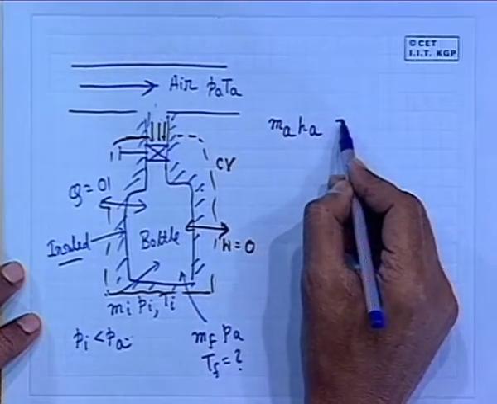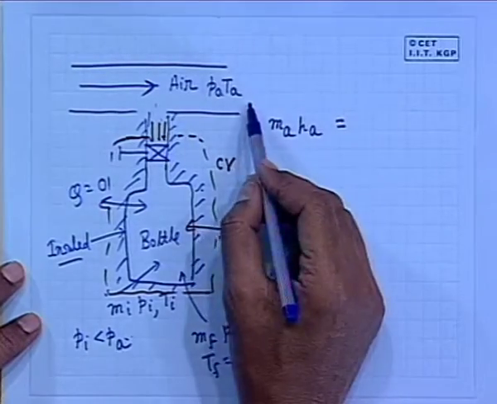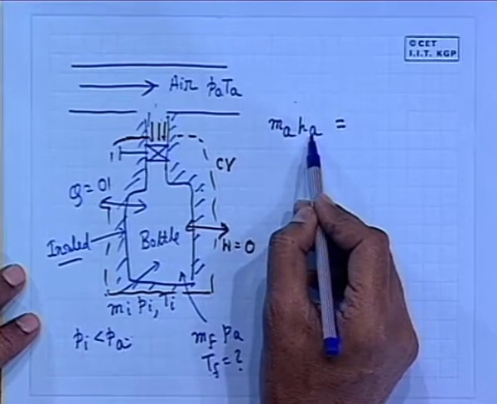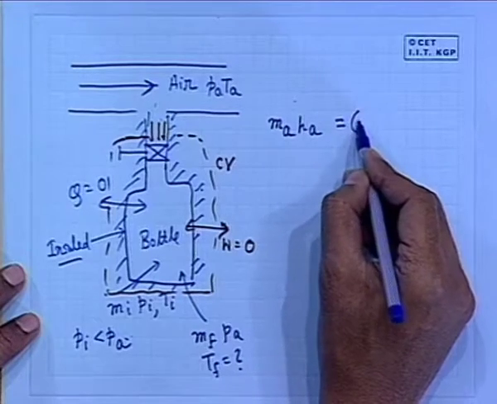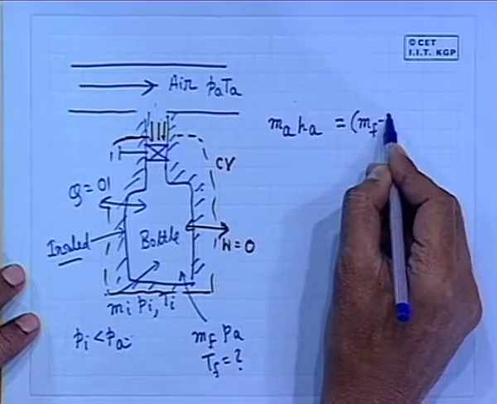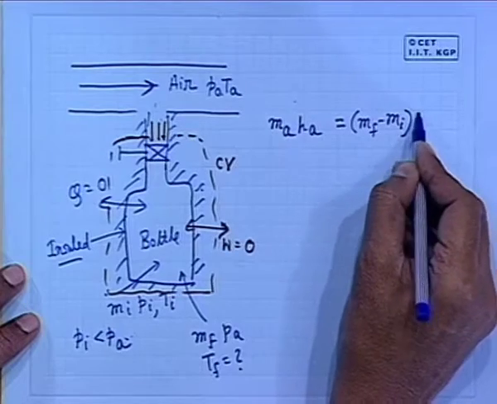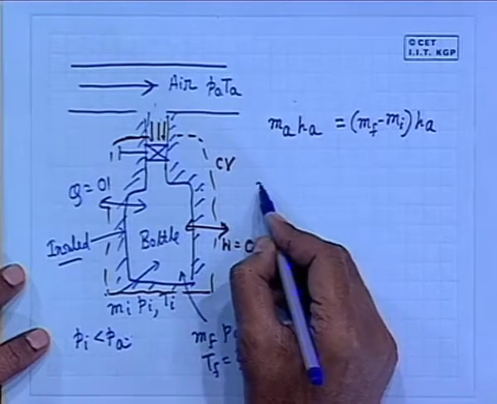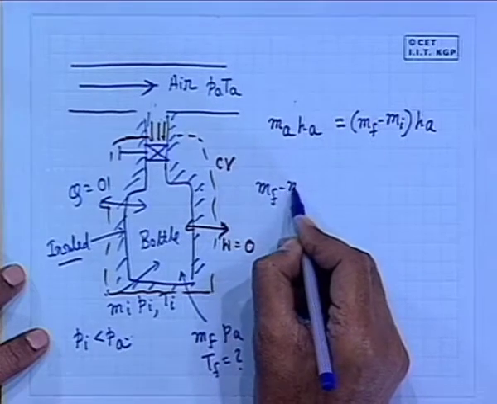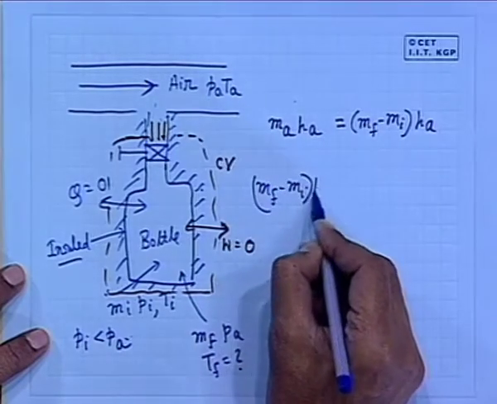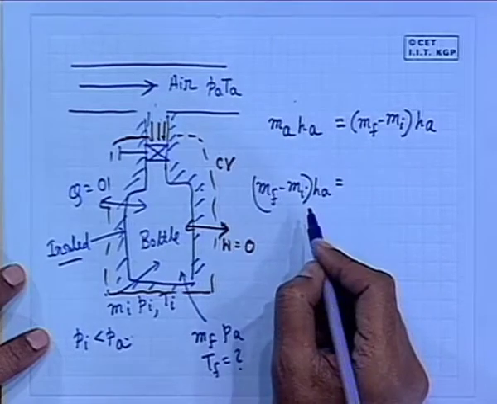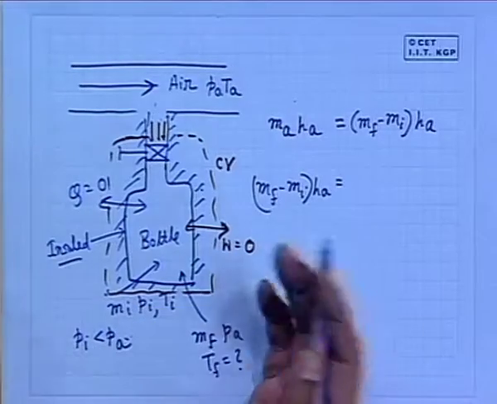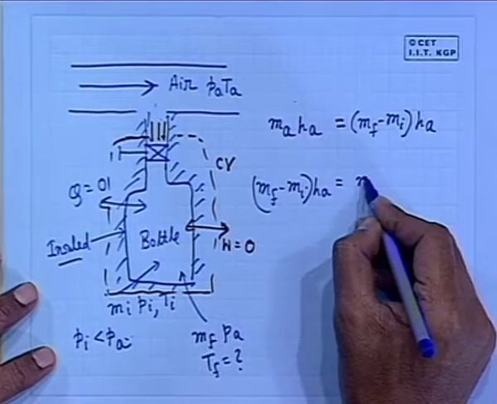I am just telling it, this is the influx of energy to the control volume, and this will be equal to Mf minus Mi, obviously simple mass balance, times Ha. So, it is a very simple problem, Mf minus Mi into Ha will be equal to what? It is the change in the internal energy of the control volume, common sense. That means Mf